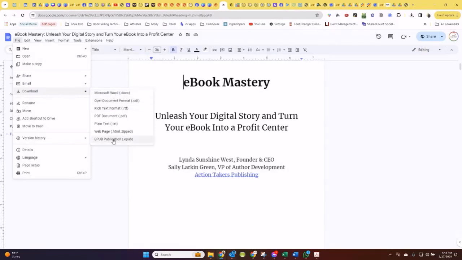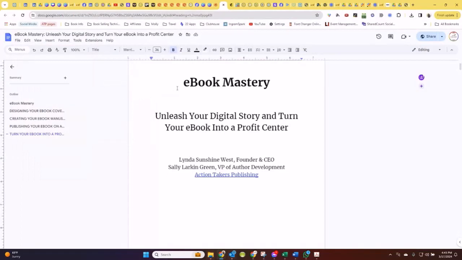You could save it as an EPUB if you know how to deal with those. We're just going to select DOCX for the purposes of this session. And there are a couple of other formats you can save it as. I remember MOBI was one of them. We have DOC, DOCX, or EPUB, and KPF, which is the Kindle publishing format. Yeah. And you don't have to save it as a Kindle publishing format. If you don't want to, you can just save it as a Word document.